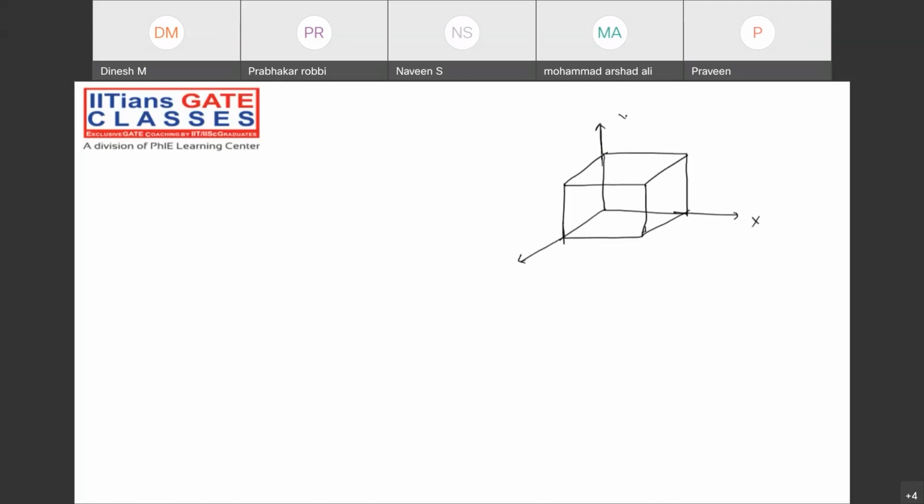Suppose this is the X plane, Y plane, Z plane, X axis, Y axis, Z axis. One force is acting like this, another force is acting in this axis, and one force is acting like this. So this is a non-coplanar and non-concurrent force system.